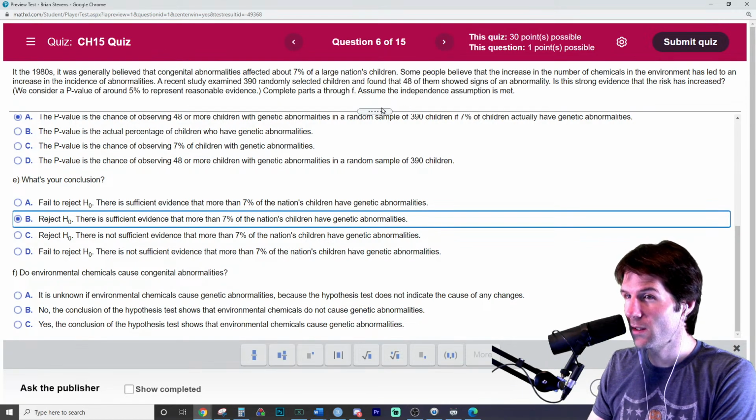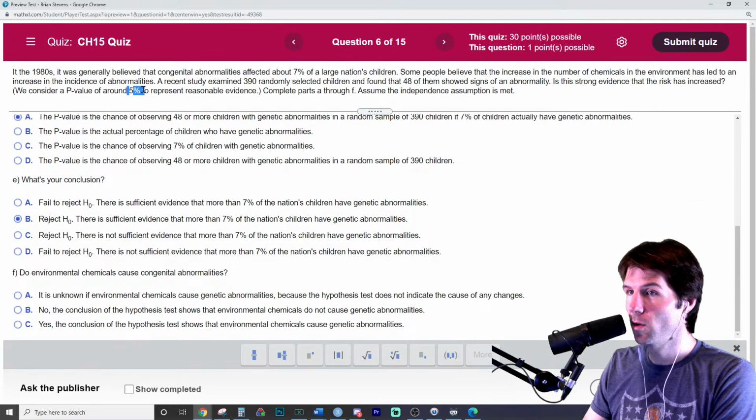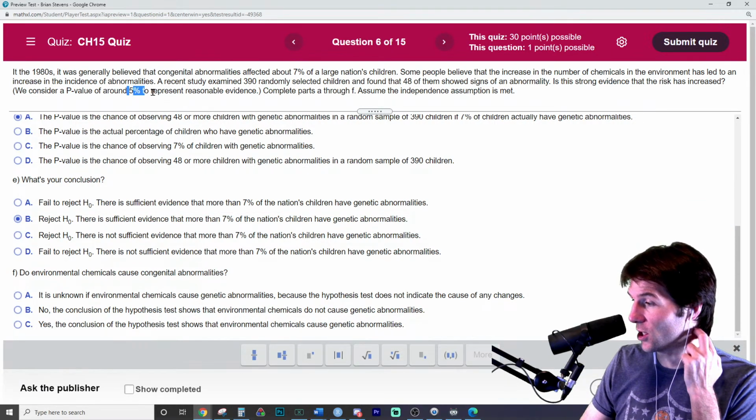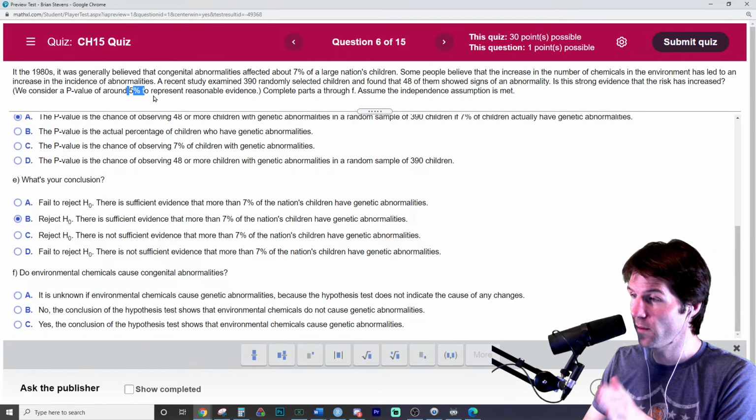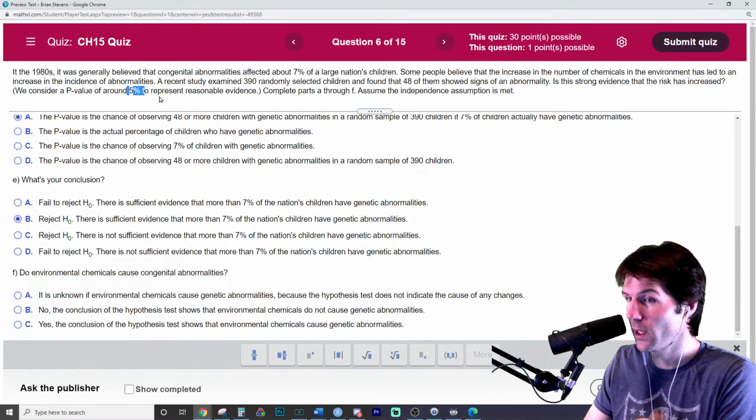And we reject the null because, did they mention alpha? Our p-value is below the 5% rejection rate. So we reject the null here because the p-value is below alpha. If the p-value is lower than alpha, reject the null. If the p-value is high, just let it fly. Just let that null be.